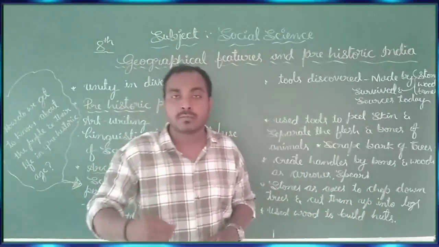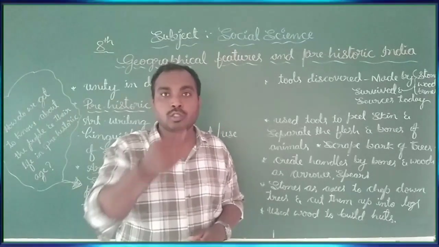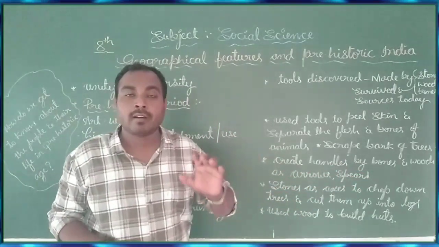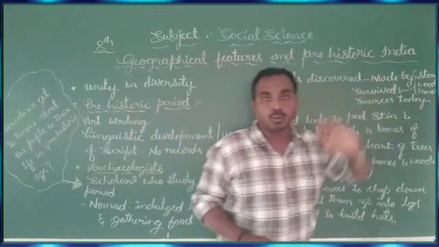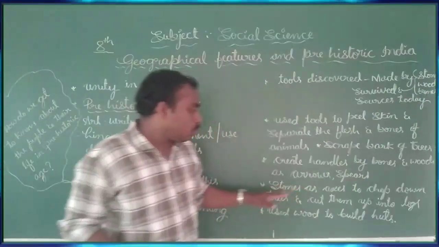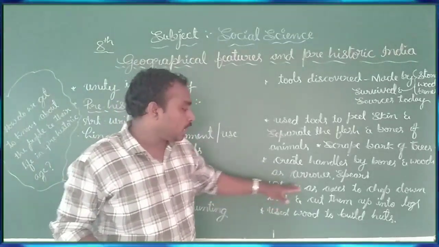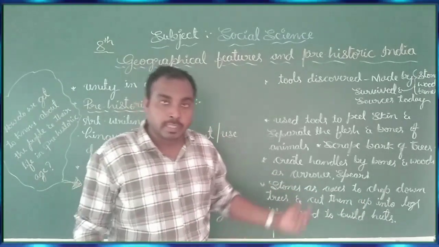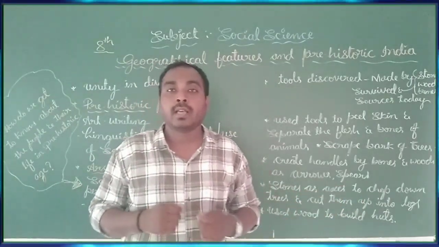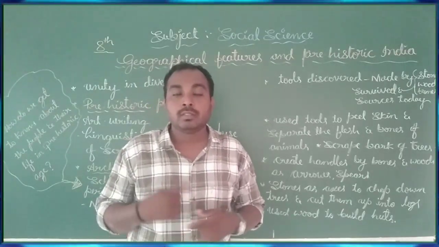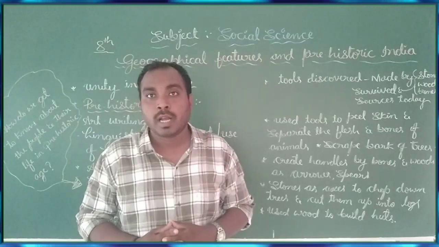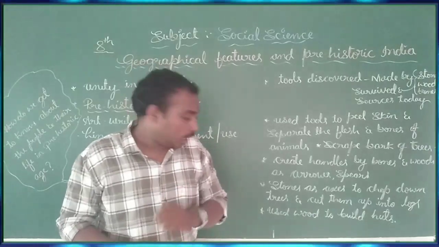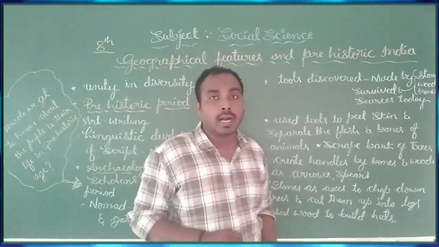A spear is a long stick with a sharp edge. Arrows and spears were created from wood and bones. And also from stones: by the stones they made axes, and those axes were used to chop down the trees and cut them up into logs. And the last one is that wood was used to build the huts.